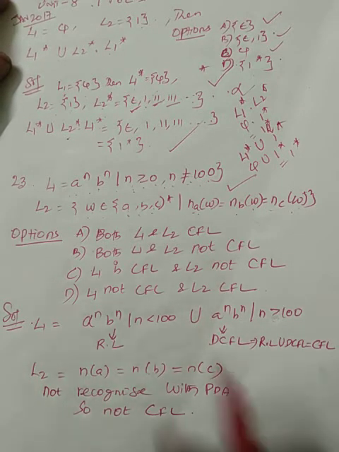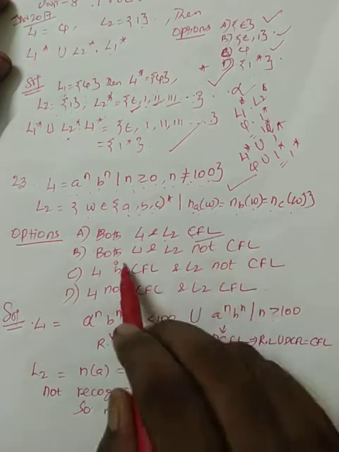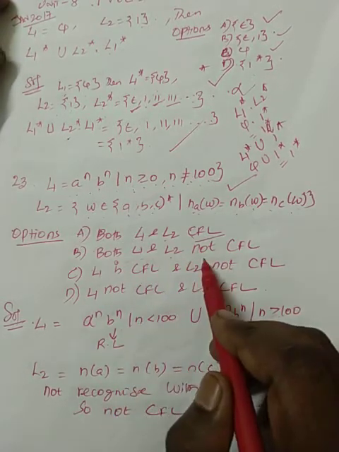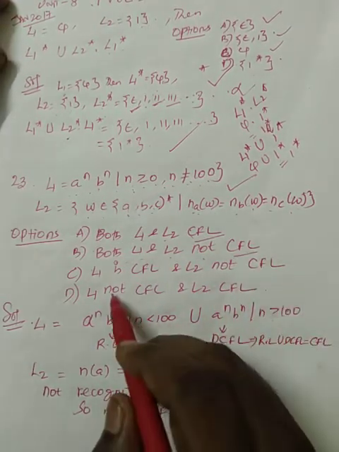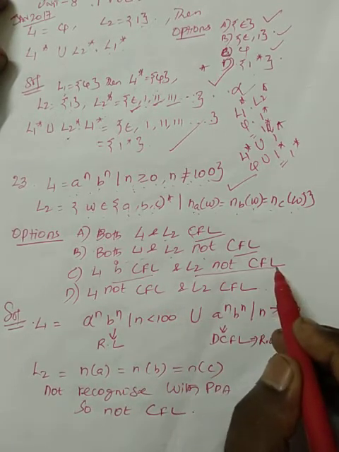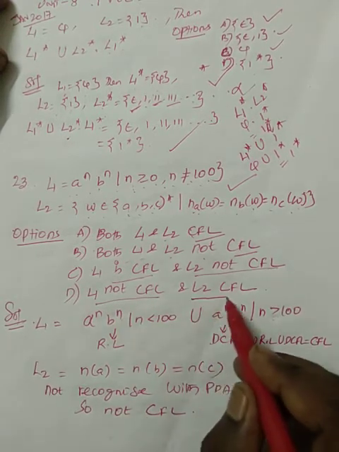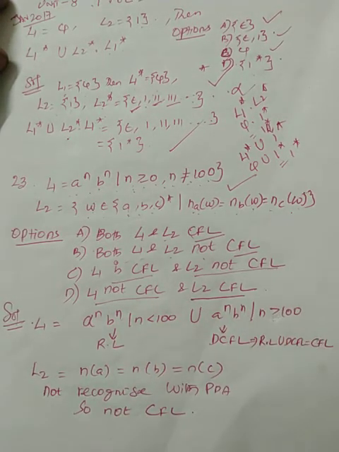The options are: both L1 and L2 are context free languages; both are not context free; L1 is context free and L2 is not; or L1 is not context free and L2 is context free.